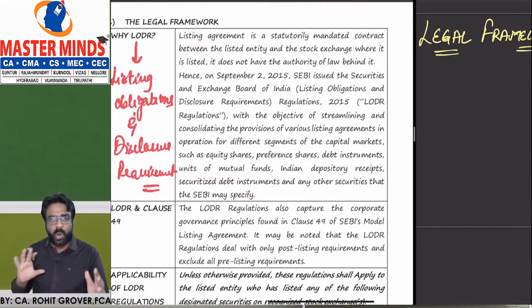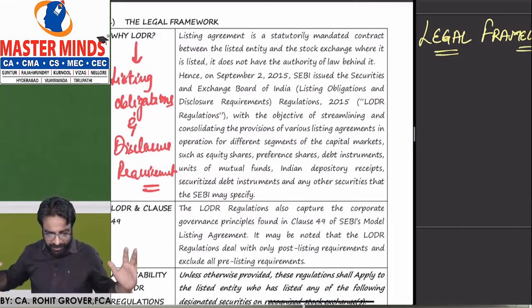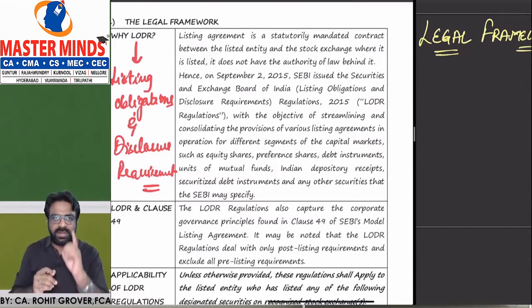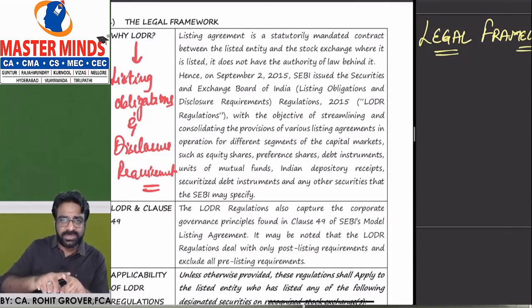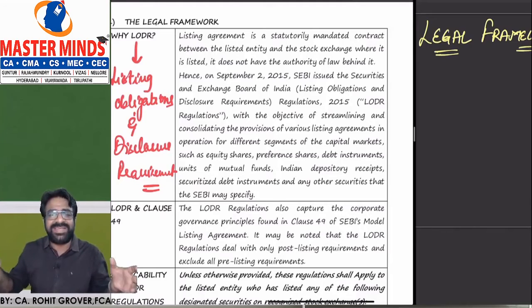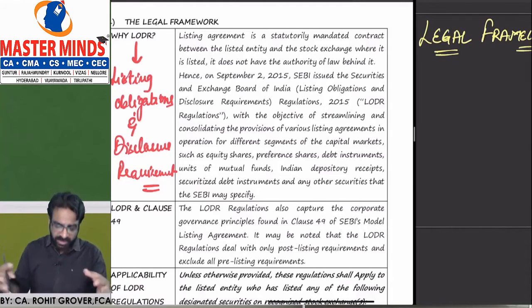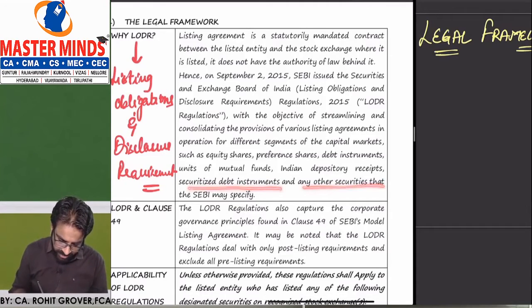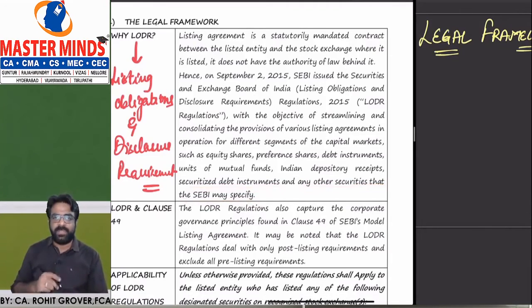So now all are not required to be placed at different places. All have been streamlined and consolidated on one platform. So LODR is applicable on your equity shares, on your preference shares, on your mutual funds also. Wherever it was scattered, instead of following the scattered provisions, now it has been streamlined and consolidated. Now securitized debt instruments and any other securities that SEBI may specify. We'll understand this in a detailed manner at a later stage.